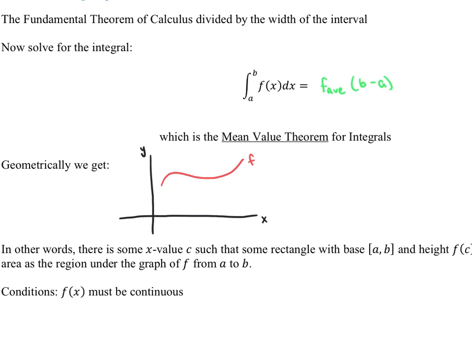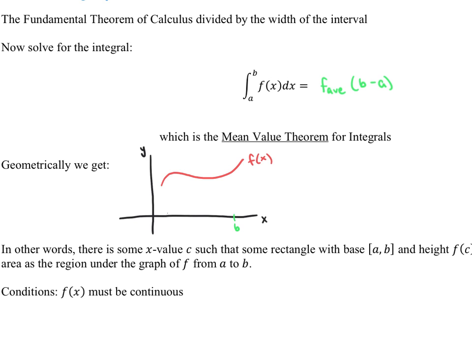So if we take a function f of x, and we go from, let's say, a to b like this. Let me move a over just a little bit so that I give you a nice picture of what's going to happen here.